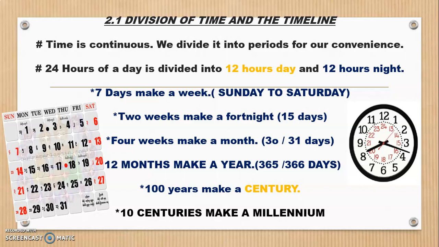Okay, one day, that is the time the earth takes to complete one rotation around its own axis. One day is made up of 24 hours, and these 24 hours of the day are divided into two parts. Now which are those two parts? 12 hours in day, that is one part, and 12 hours in night, that is the second part.